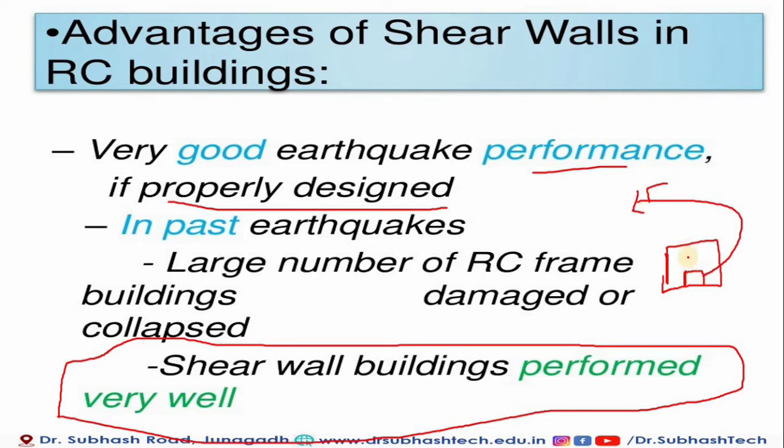When the building was damaged, even to total collapse, we noticed that the lift portion of the building remained the same. It means it gave very good performance during the earthquake. So behind that lift criterion, the shear wall concept was developed, and that's why it's noted that in past earthquakes shear wall buildings performed very well. According to the lift concept, if we provide the same concept at different positions of the building, maybe our building will resist the earthquake force.